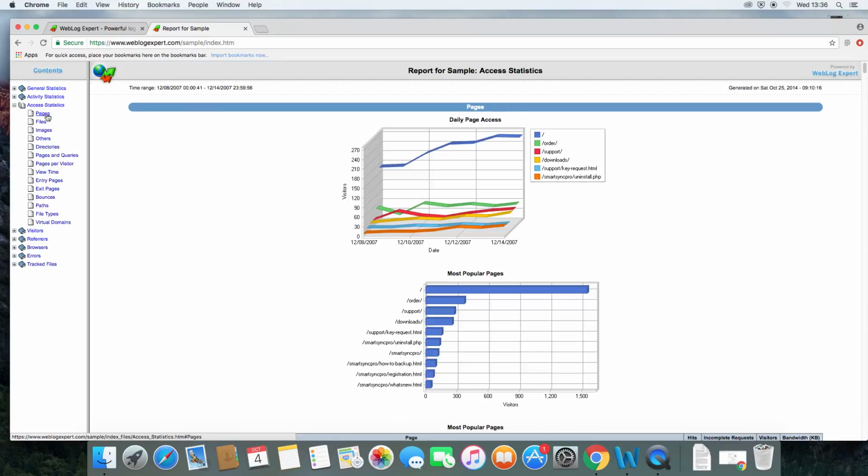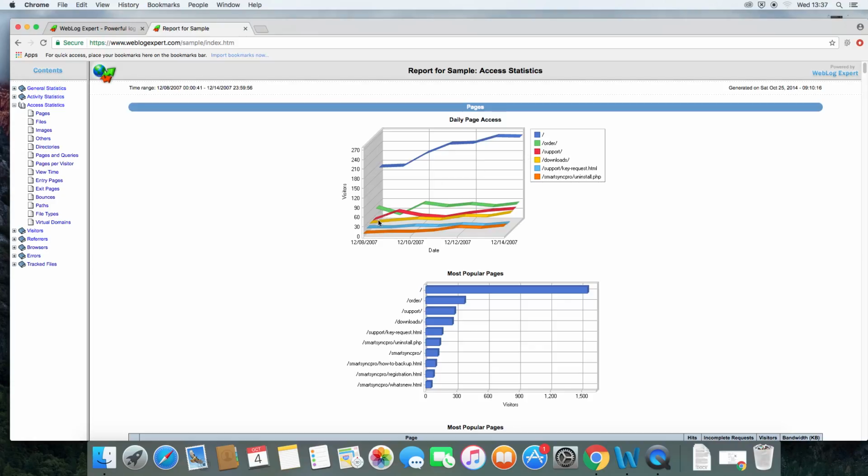If you go to this one, you can see which pages are doing the best. The slash would be the home page, and you can see that that's got the highest amount of visitors. Even if a customer doesn't come in, say they come in through a Google search ad, they might not come straight to the home page. They'll probably come through to a product page, but it's likely that they'll end up on the home page at some point. Then you can see the order page is doing the next highest, which is really helpful to know, because you know that site must be producing a lot of activity.